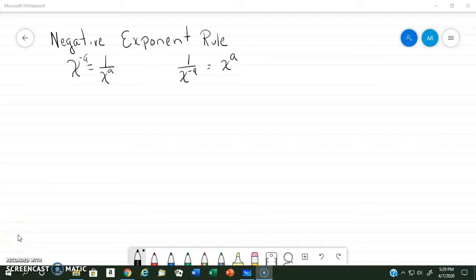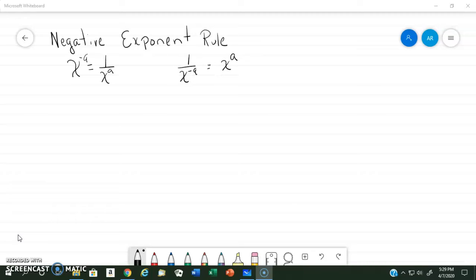Talking about the negative exponent rule in this session today. And so how this works is if I have a variable or a number for that matter to a negative exponent, in order to get rid of that negative exponent and deal with positive exponents only, I want to use its reciprocal. So I literally am going to flip that base of x down. It is in the numerator technically on the first one here, x to the negative a. And then you're going to have 1 over x to the a.